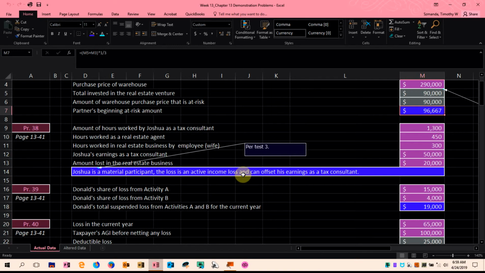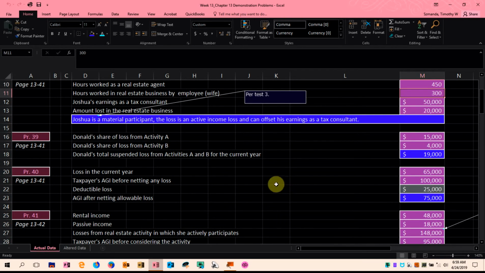Well, in this case, he worked the 450, which was more than his wife's. Therefore, he passes test 3, and this is not a passive business. This is an active income business. Therefore, any losses from this active business are deductible against other income, and therefore not subject to the passive activity loss rules.